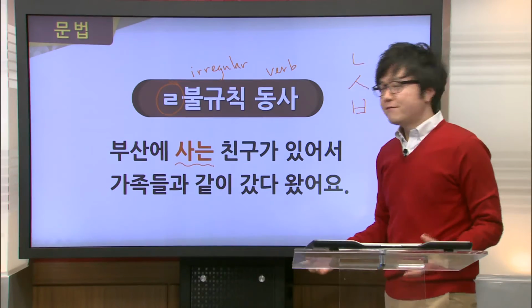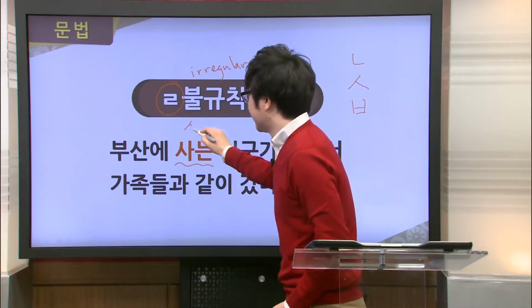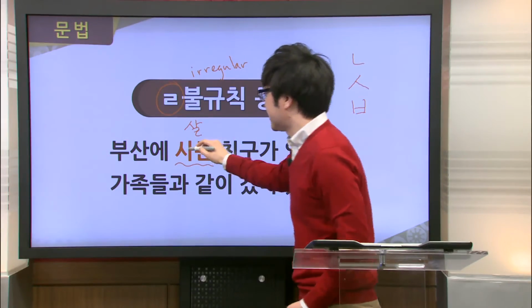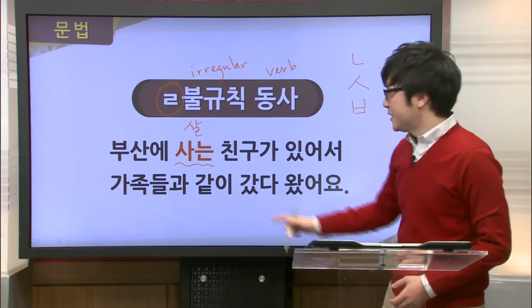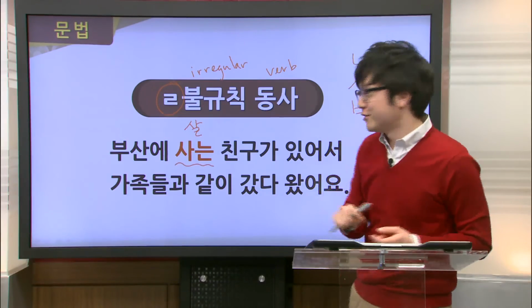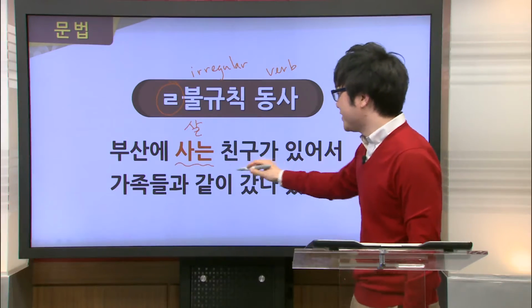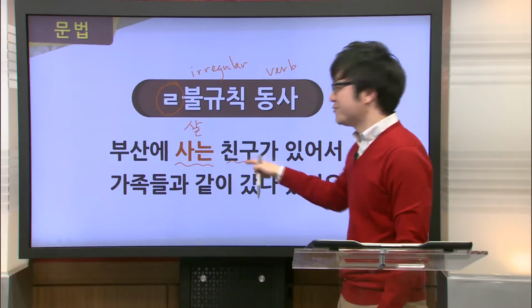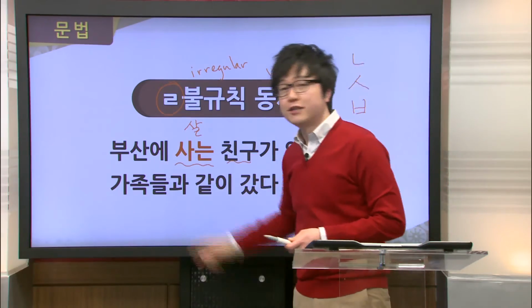Now let's take a look at this 사는 here. Now where does this come from? This originally comes from, this 사 here comes from 살다. And this is using the grammar point that we just learned in the previous section. So it is describing his friend here, 친구. So 사는 친구 means the friend that lives in Busan.